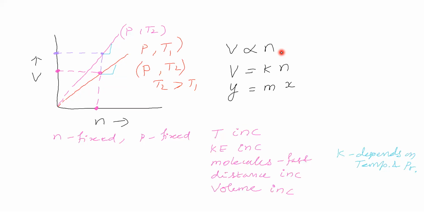Attractive forces should not change. Then this law is applicable. Is it possible practically? No, it is not possible practically. Then we cannot apply this law.